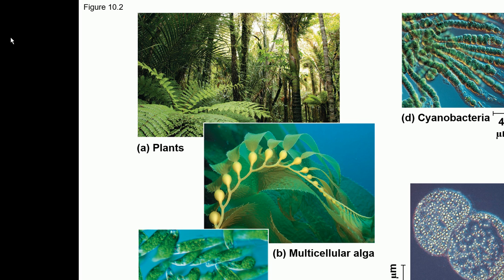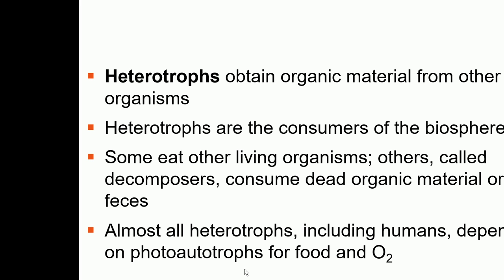So photosynthesis, as I said, is done by plants, by the algae, by cyanobacteria, purple sulfur bacteria. So it's not only by plants, it is also done by bacteria and the algae. Heterotrophs are those organisms which cannot make their own food, so they are dependent on other organisms. Like us, we are heterotrophs. We cannot make our own food. So we either eat plants or we eat animals that have been fed on the plants.